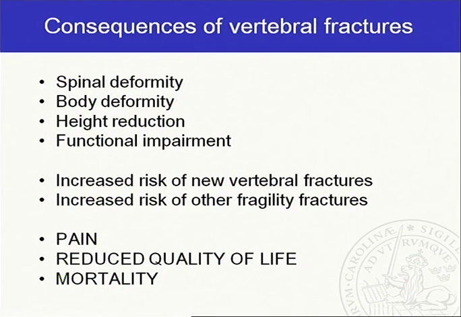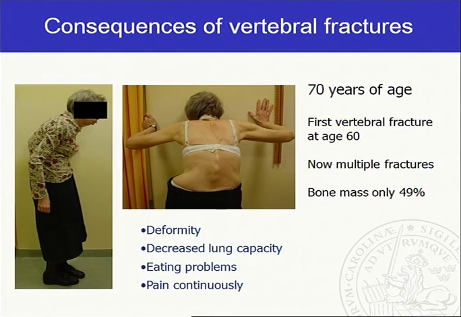So what are the consequences of vertebral fractures? Well, some of them were already mentioned. The spinal deformity, the body deformity should not be forgotten, height reduction, and the functional impairment. But we also have an increased risk of new vertebral fractures, but it's also associated with the risk of other fragility fractures. And of course, for the patient, it's pain, reduced quality of life, and mortality.